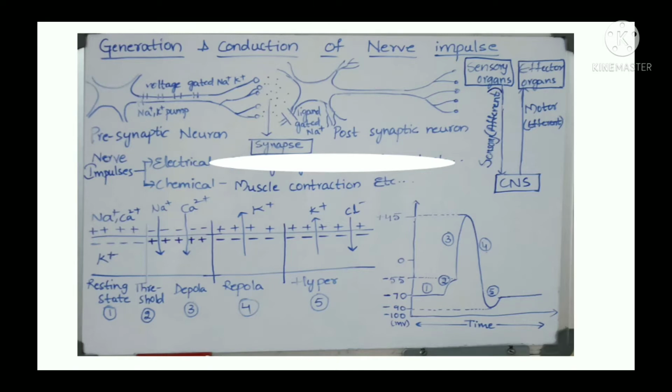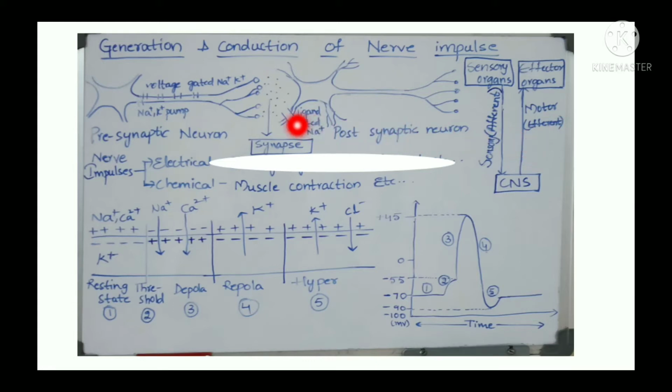Sensory neurons, as in previous videos we have studied, send impulses from sensory organs to the brain. And a motor neuron sends impulses from the brain to the effector organs. Sensory neurons are also known as afferent neurons, starting with A, and it is also called the afferent pathway, whereas motor neurons undergo the efferent pathway.